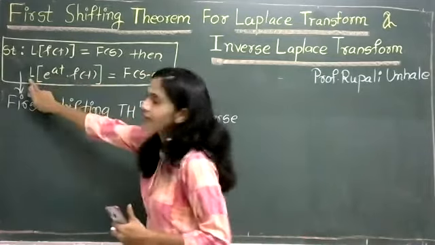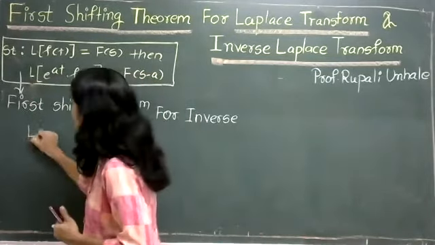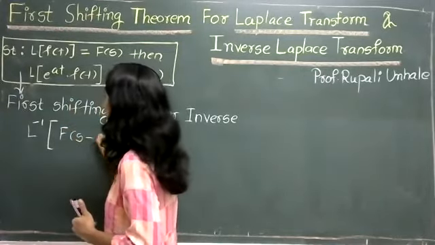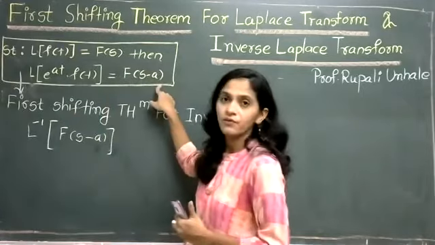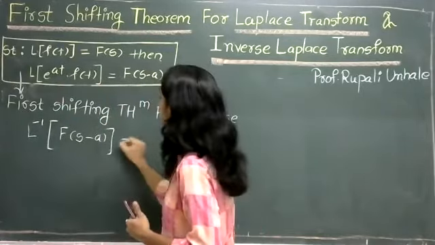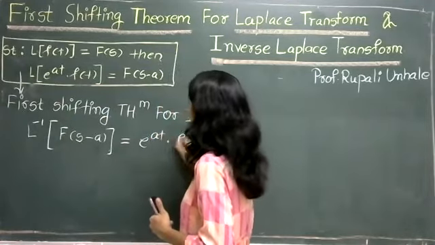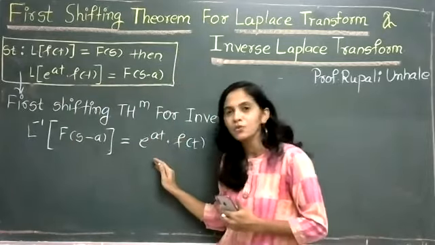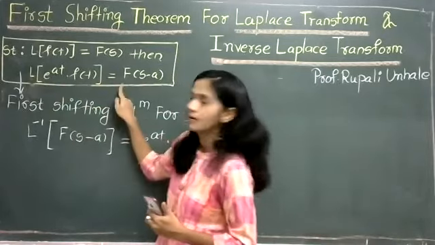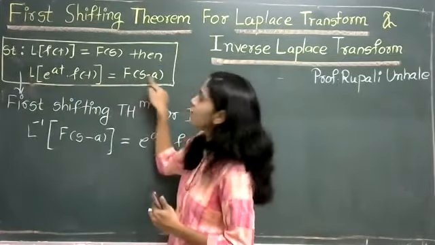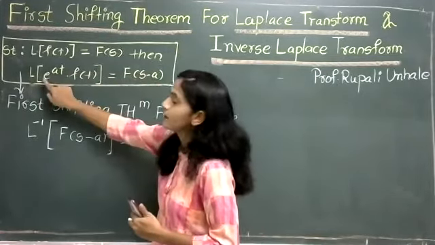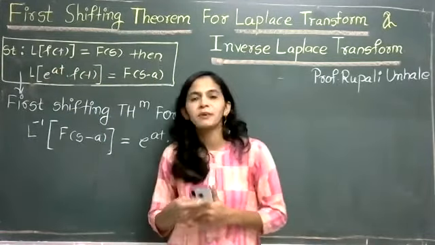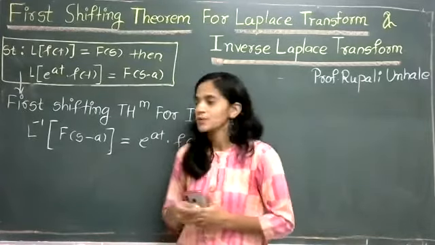Shift this L to the right-hand side. So the statement becomes L inverse of F(s minus a), and what is left there? e raised to at into f(t). Just shifting L to the right side, this becomes L inverse of F(s minus a) is nothing but e raised to at into f(t). So using Laplace, you can easily remember the statement for inverse also.